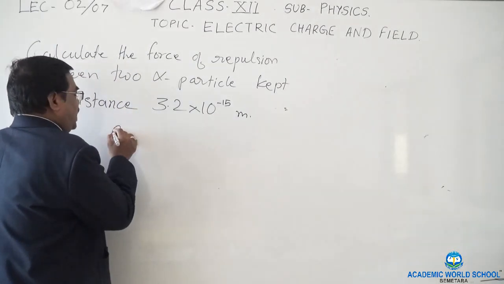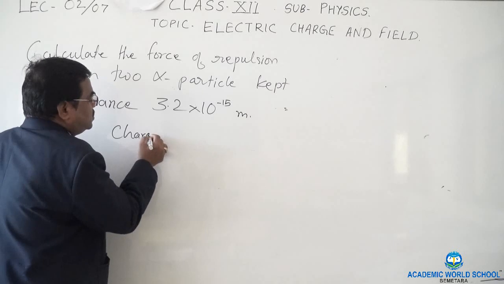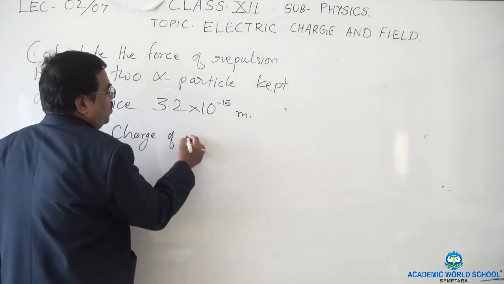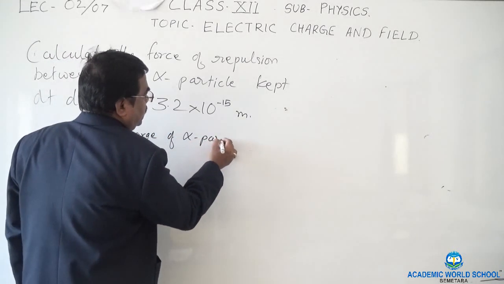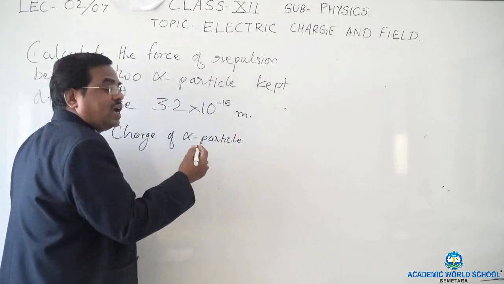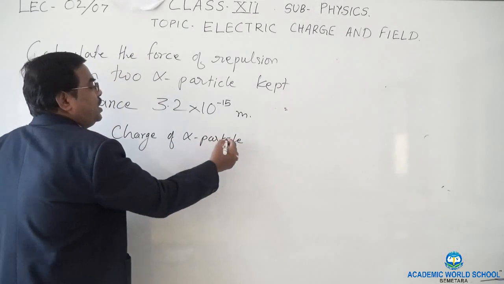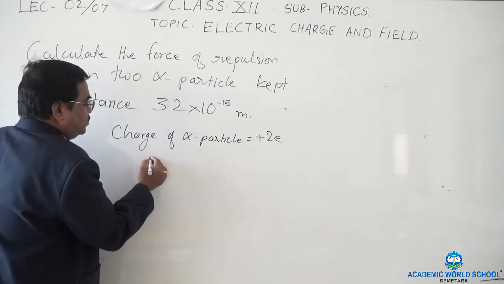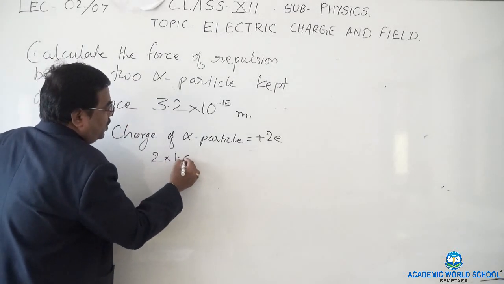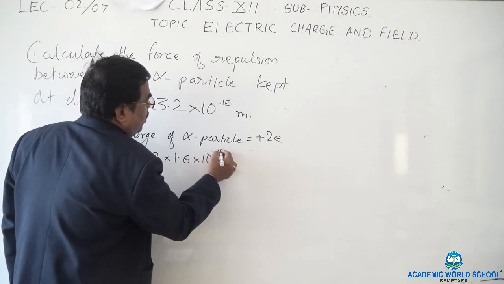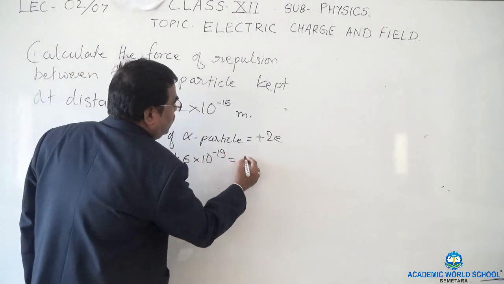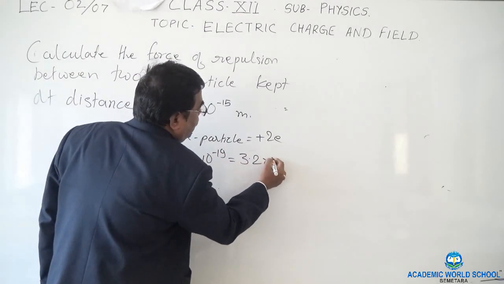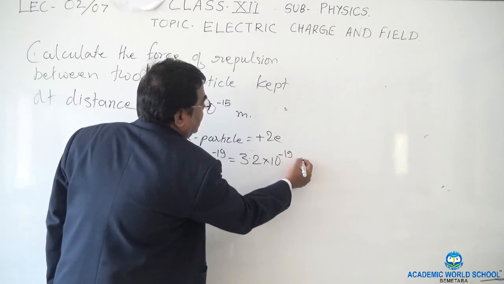So we will first write the charge of alpha particle. What is the charge of alpha particle? It is 2e, that is 2 into 1.6 into 10 to the power minus 19, which is equal to 3.2 into 10 to the power minus 19 coulombs.